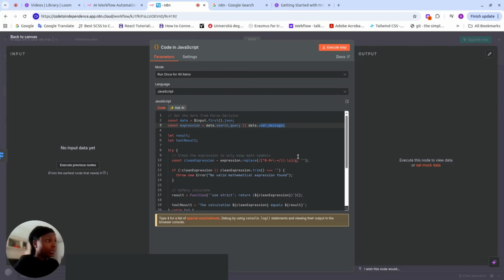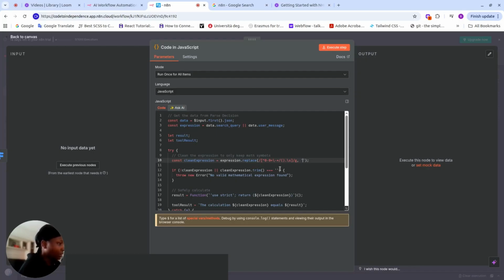Now here, we have a clean expression. We're replacing all these slashes and all these numbers and all that with space, because we're dealing with a calculator. We want specific requests in order to give us 2 plus 2, 2 minus whatever. We want mathematical expressions.